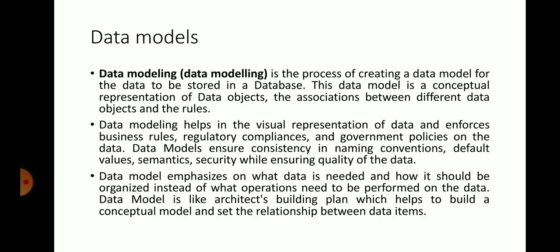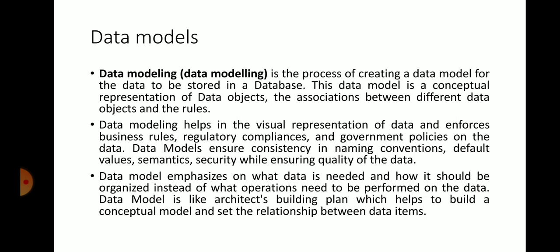Then the next topic is data model. What do you mean by data modeling? Data modeling is the process of creating a data model for the data to be stored in a database. This data model is a conceptual representation of data objects, the associations between different data objects, and the roles. Data modeling helps in the visual representation of data and enforces business rules, regulatory compliances, and government policies on the data.